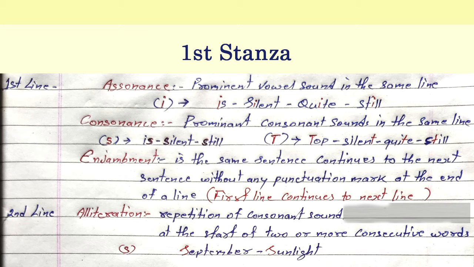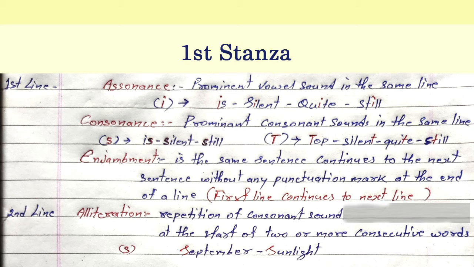Also, in the first line, you can see the use of assonance. What is assonance? Assonance is a prominent vowel sound in the same line. Let's see the words used. The I sound is prominently used in the first line in different words. That is, in "is", I is used. In "silent", I is used, and in "quiet" and in "still", I is used. So the vowel sound is repeated, that's why it is called assonance.